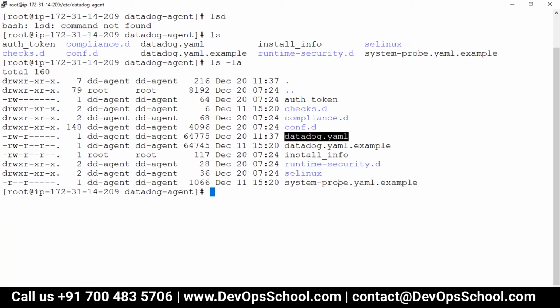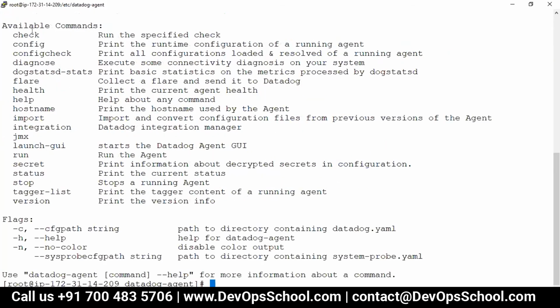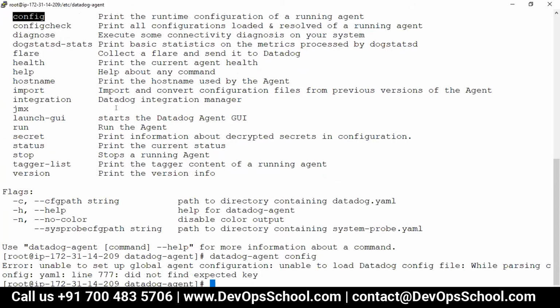I did not make any problem. I'm wondering why it got issues, but no problem. Datadog-agent, I'm going to check the syntax, and for this, print config. So it's not reading any file.